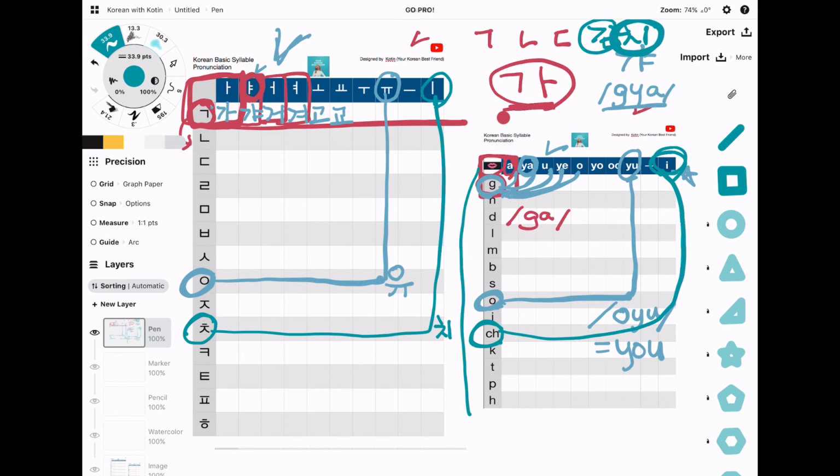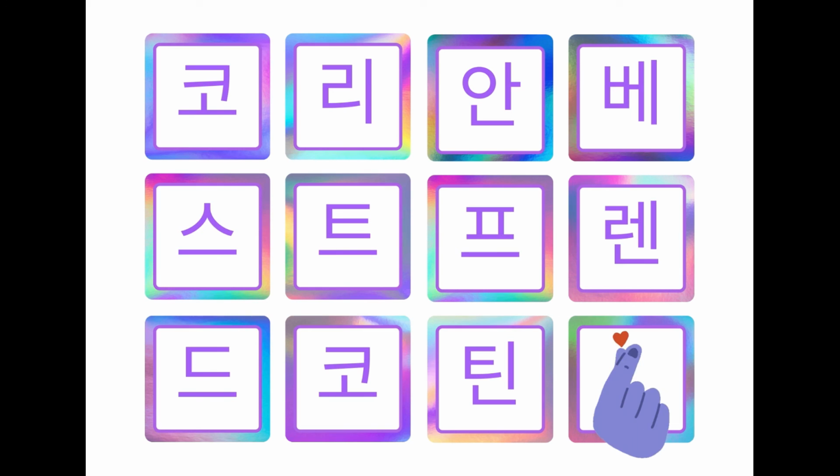Chi. So if you find the pronunciation first, then you can find the Korean syllables. Or you can practice Korean basic syllables and go to the next paper. So you can find N, A, and Na. Okay? You can practice like that. So it's a bit hard for the first time, but if you practice more and more, it might be very easy. Okay?